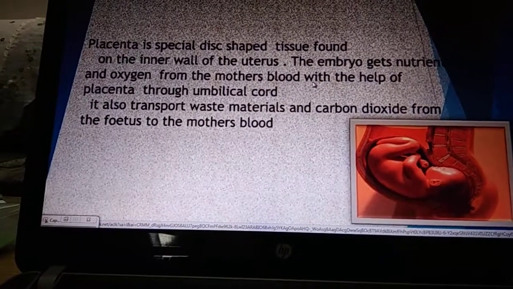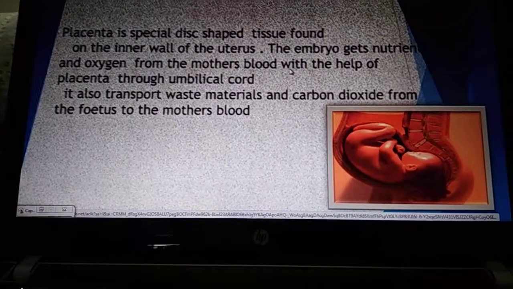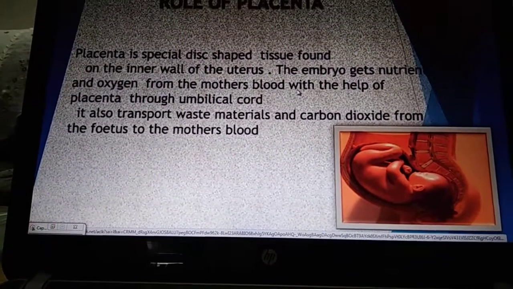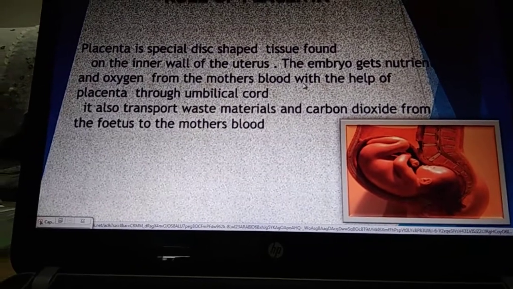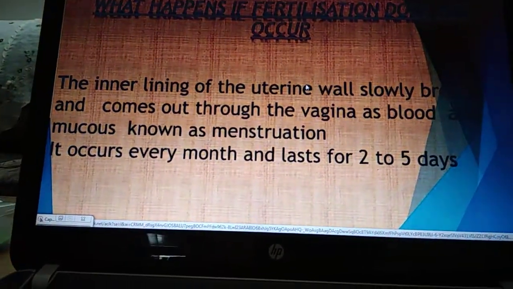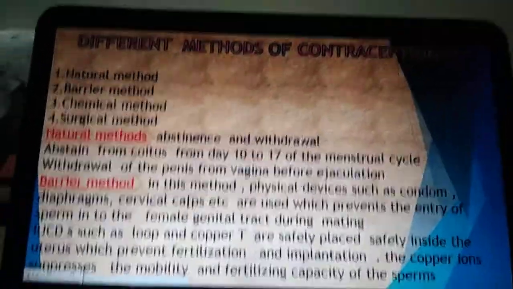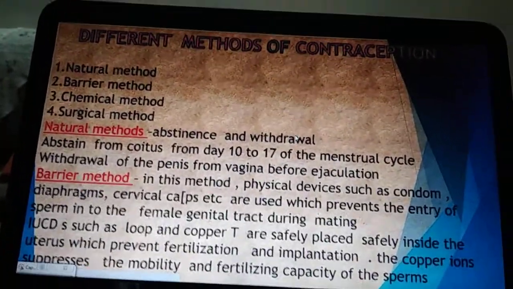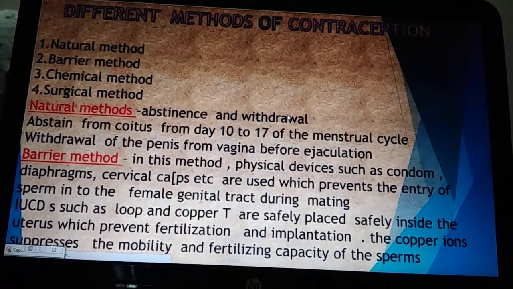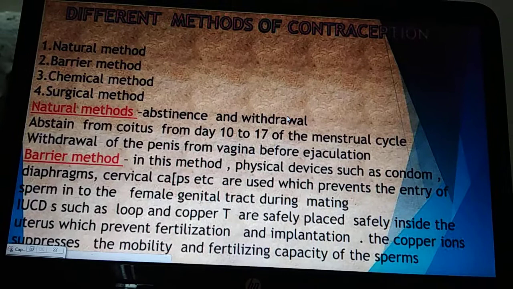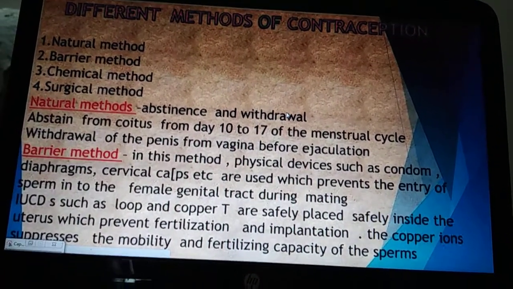So this placenta is a tissue that provides nutrition and oxygen to the fetus from the mother, and it also removes waste and carbon dioxide from the fetus. Now our main point is that in reproductive health it is necessary to prevent unwanted pregnancies, and the methods which are used to avoid pregnancies are known as contraceptives.